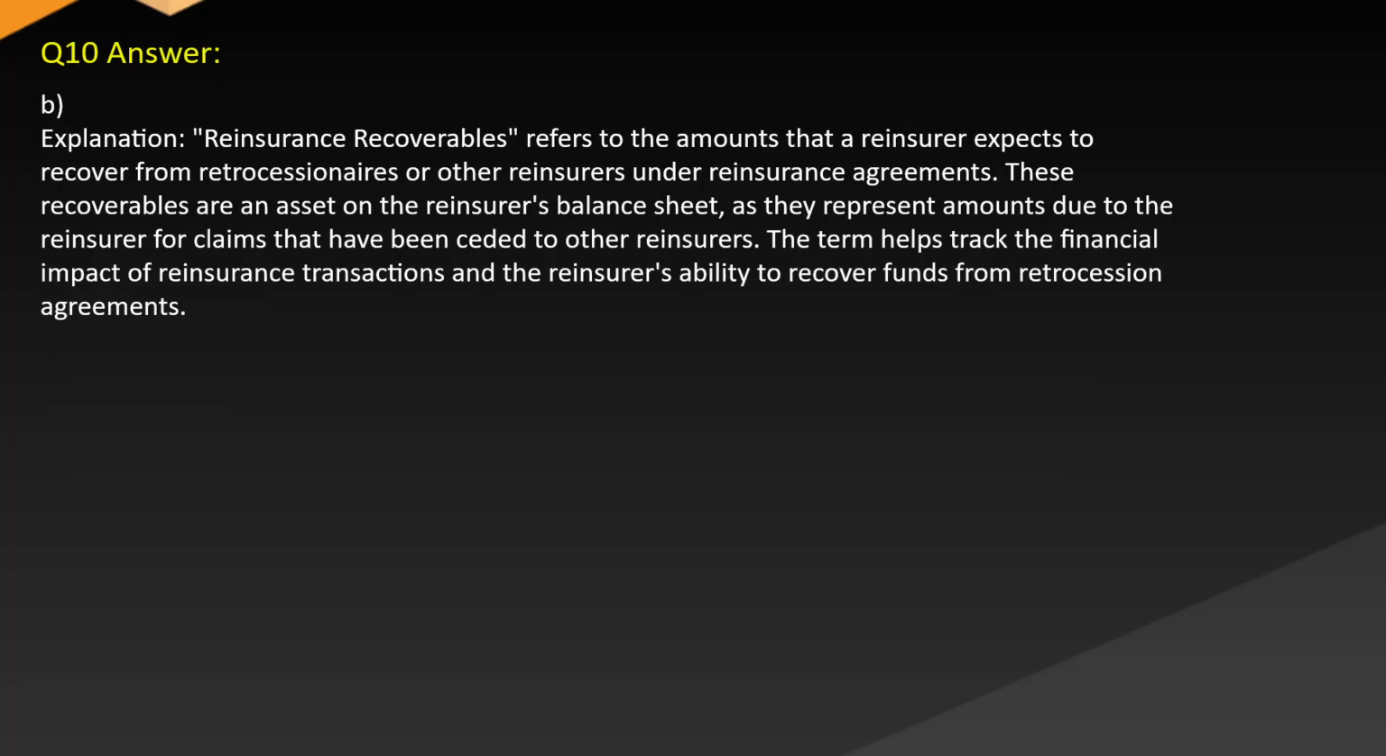Answer: B. Explanation. Reinsurance recoverables refers to the amounts that a reinsurer expects to recover from retrocessionaires or other reinsurers under reinsurance agreements. These recoverables are an asset on the reinsurer's balance sheet as they represent amounts due to the reinsurer for claims that have been ceded to other reinsurers. The term helps track the financial impact of reinsurance transactions and the reinsurer's ability to receive funds from retrocession agreements.